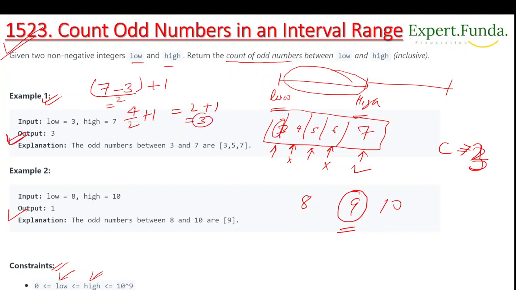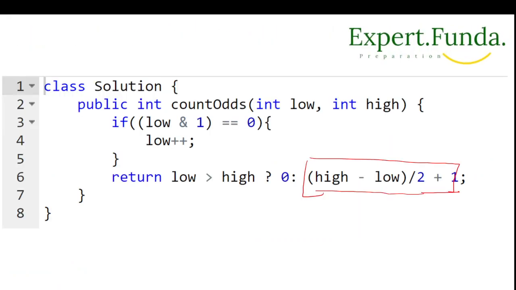But when I'm talking about this example, if I write 10 minus 8, sorry, it is 8, and we divide by 2 and do plus 1, what will happen? 10 minus 8 is 2, 2 by 2 is 1, plus 1, that is 2. So this answer is not matching. If we consider these two examples, example 2 is not matching.